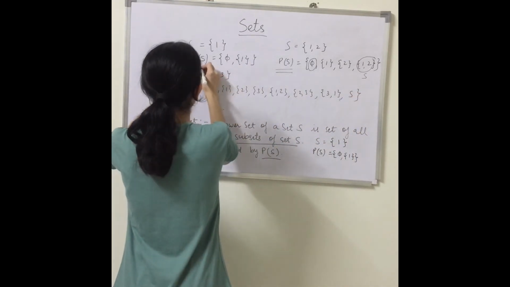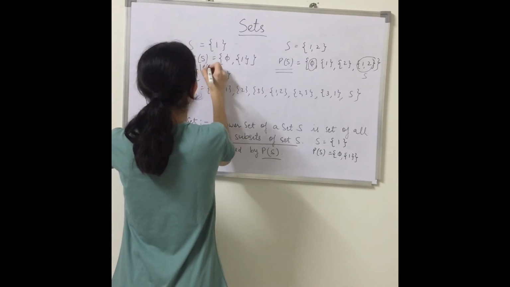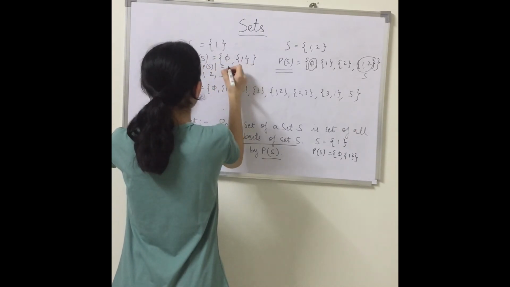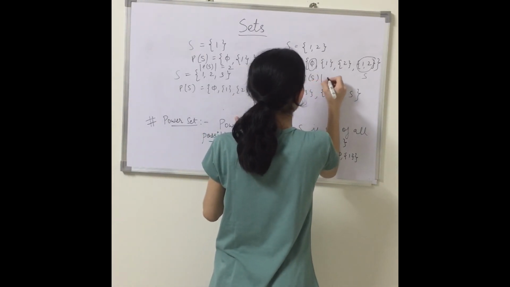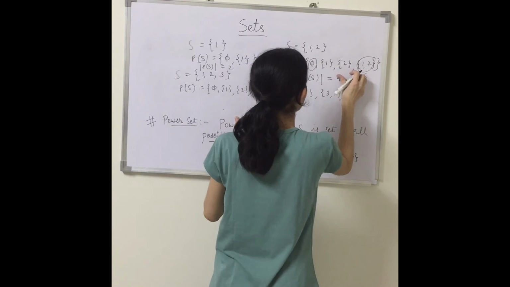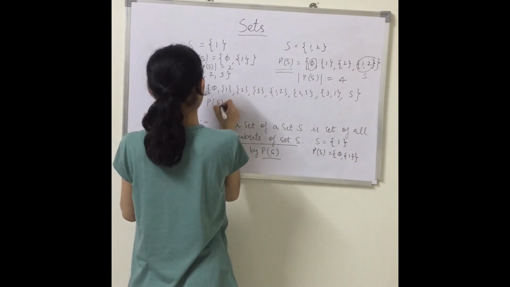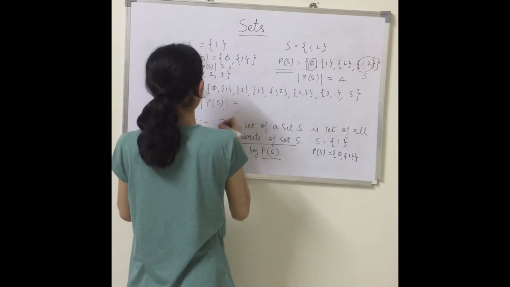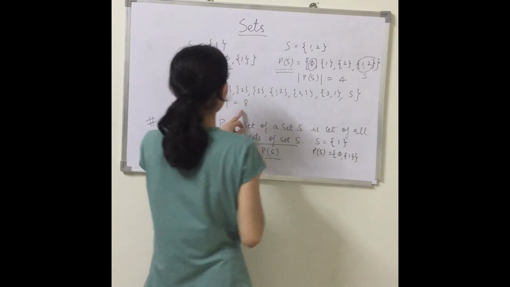So what is the cardinality of this power set? For the one-element set, there are 2 elements. For the two-element set, there are 4 elements. And what is the cardinality for the set having 3 elements? Here it is 8.